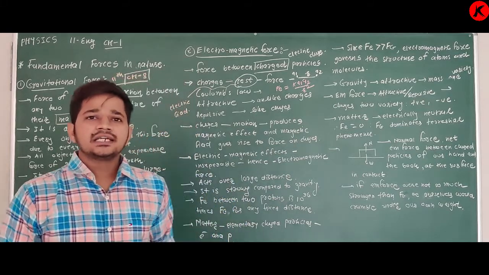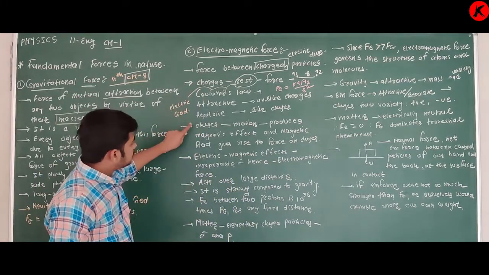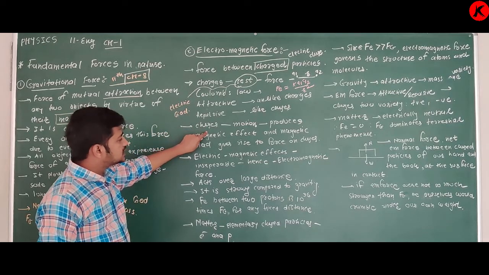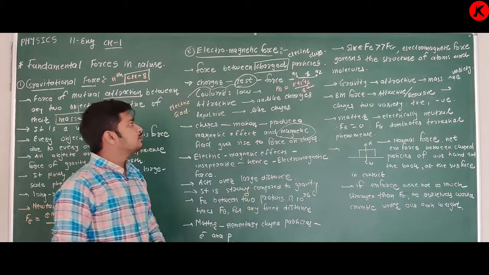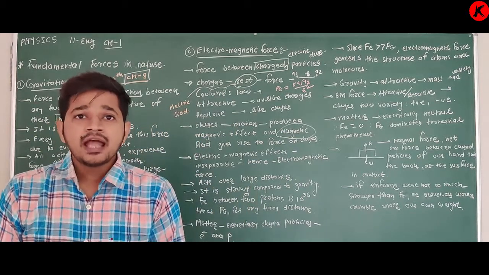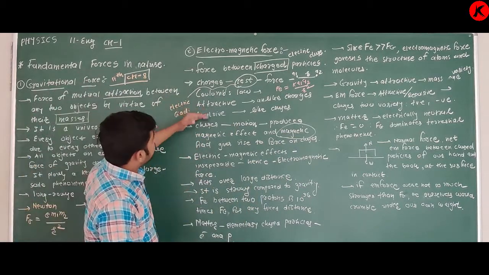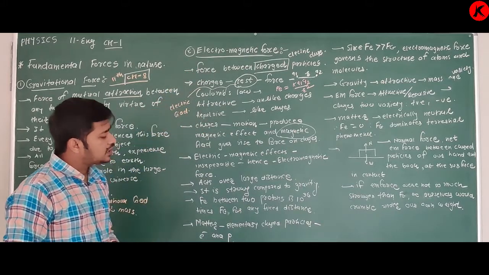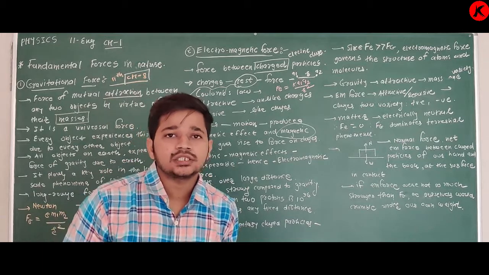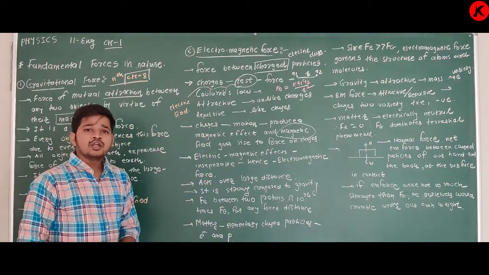So stationary charges produce electric field, charges in motion produce magnetic field. What is electric field, what is magnetic field, that we will see in 12th.